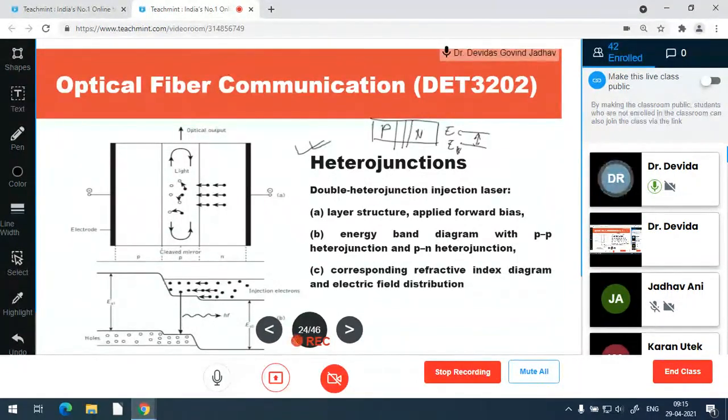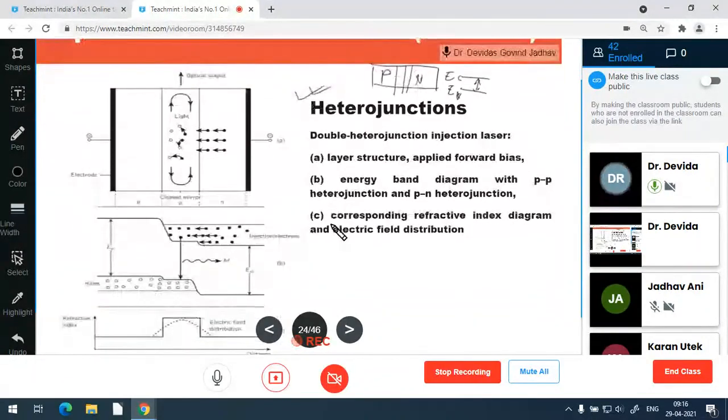And heterojunction means on both sides of the junction, different semiconductor band gap energies are there because of the different semiconductor constituents and their proportion of the mixing, alloy making. So these are the heterojunctions, which are used in the manufacturing of LEDs as well as lasers.